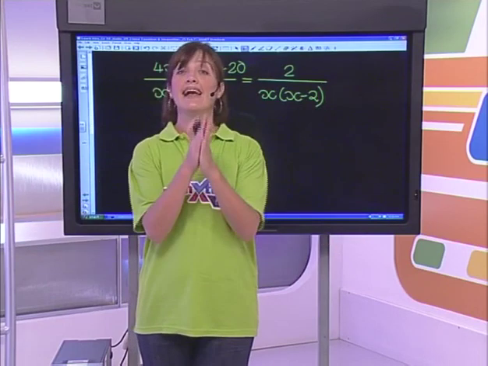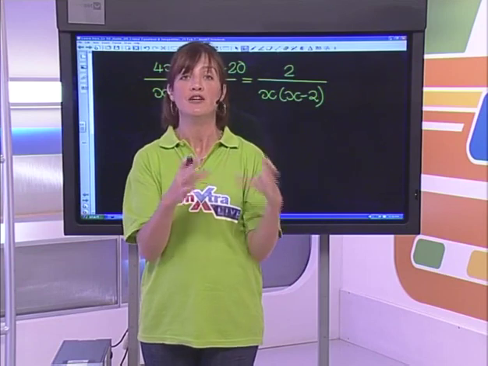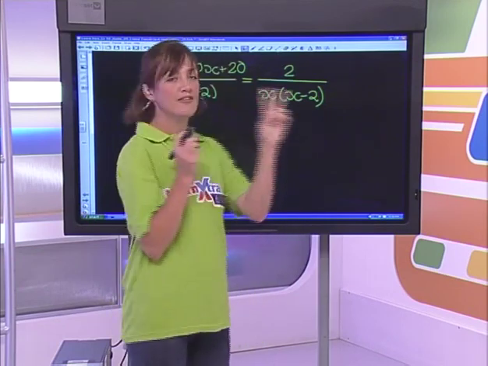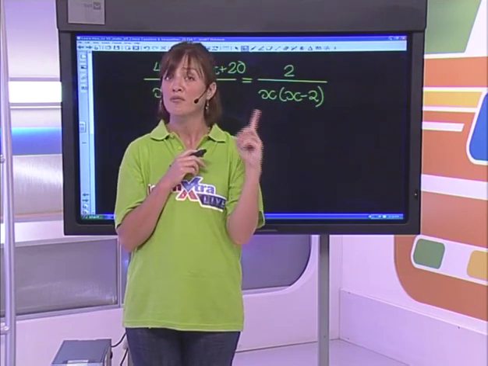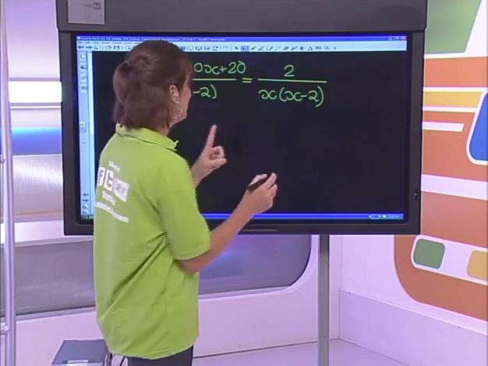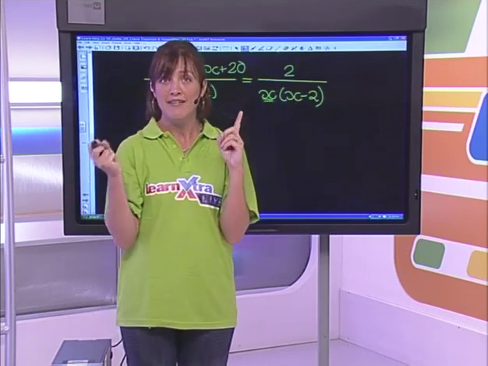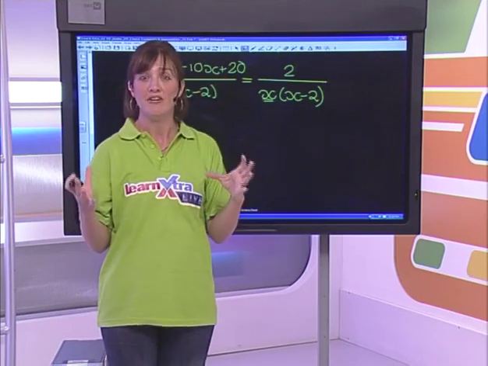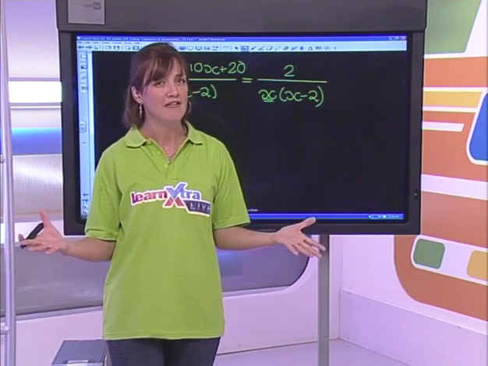But guys, here is something you need to watch out for. All right? When we have a variable in the denominator, let's think about this for a second. There would be 2 numbers for x that would cause a problem for us here. The first one would be 0. Okay? If x was equal to 0 in that denominator, remember, anything multiplied by 0 is 0. So if that value for x was 0, the whole denominator would be 0, and that would be a problem because then it's undefined.